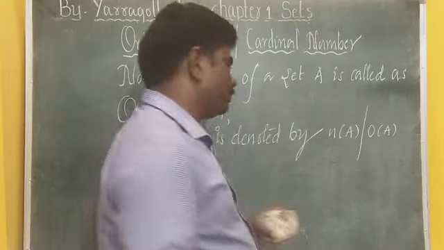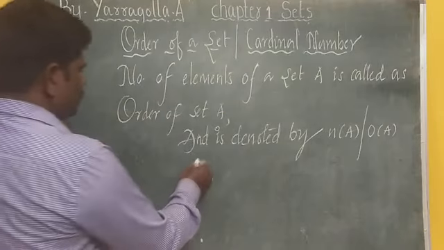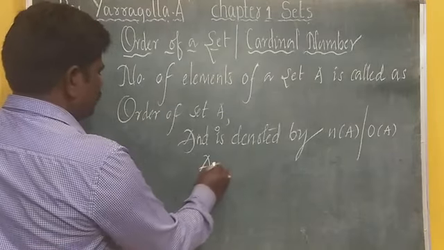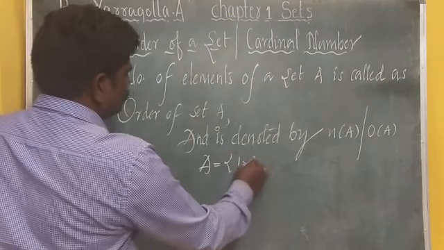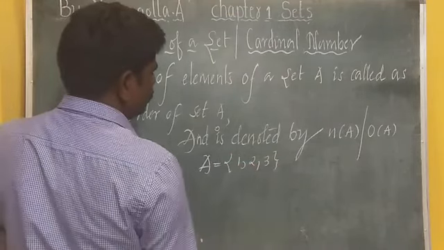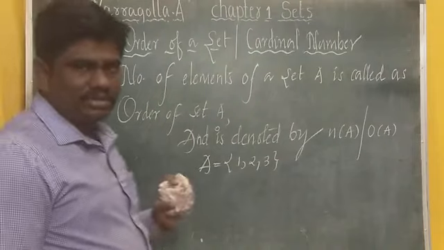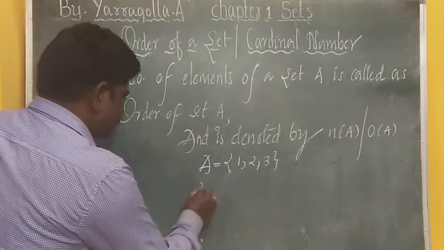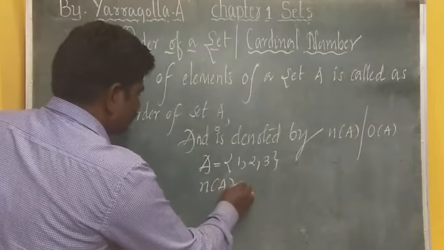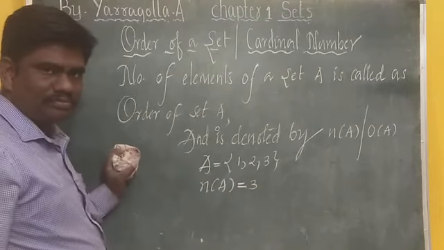I'll give you one example. Say A is having 1, 2, 3. A is having 3 elements. So I can write n of A is equal to 3.